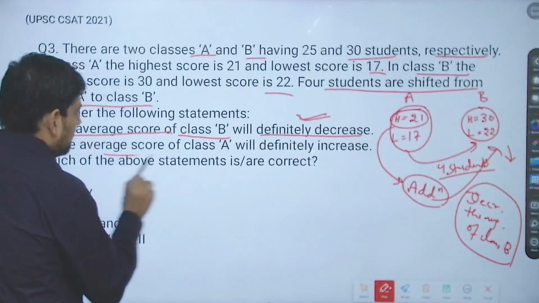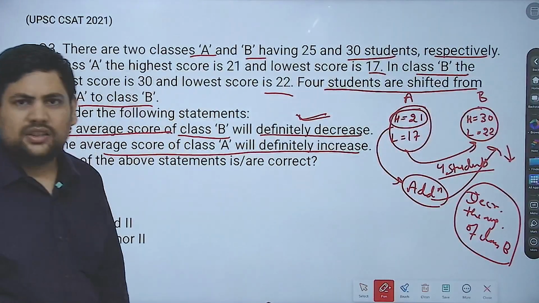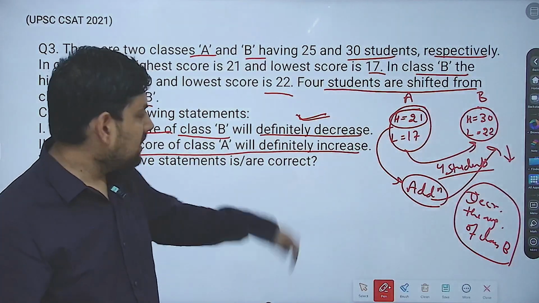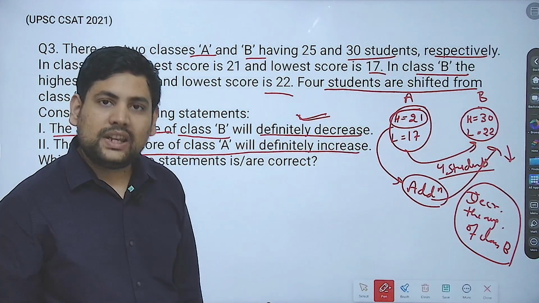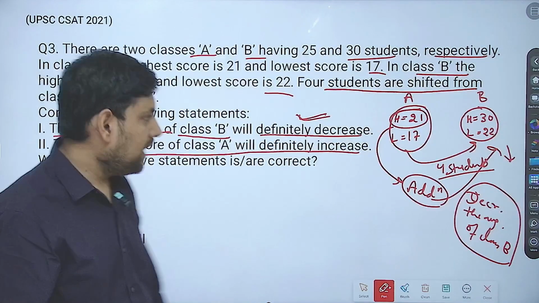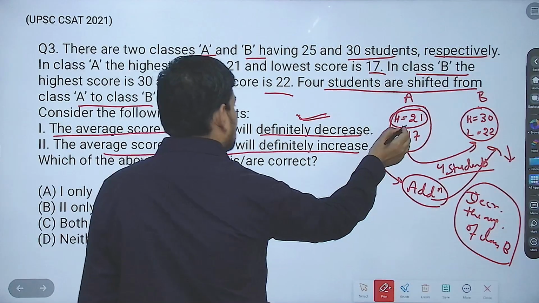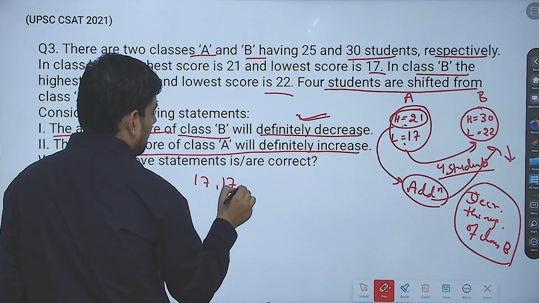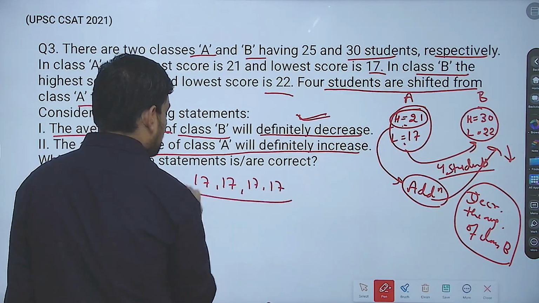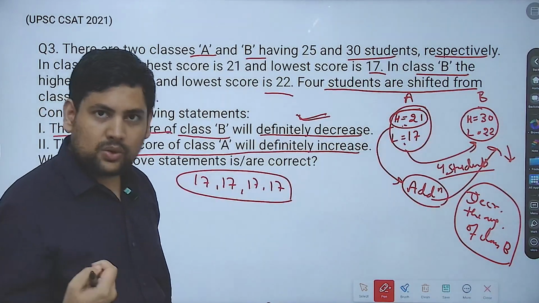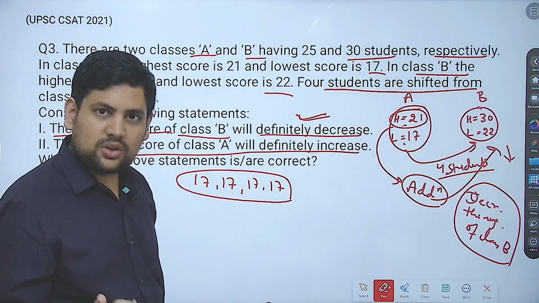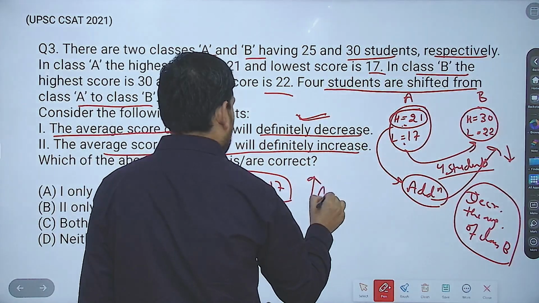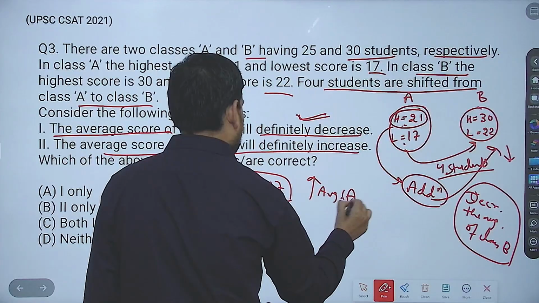Then, the average score of class A will definitely increase. Can we say this? We cannot say this with certainty. Why? Because highest is 21, lowest is 17. Now, if I take 4 students who got 17 marks and take them out, because they were the lower ones, now the average will increase. So this is for sure, the average of class A will increase.